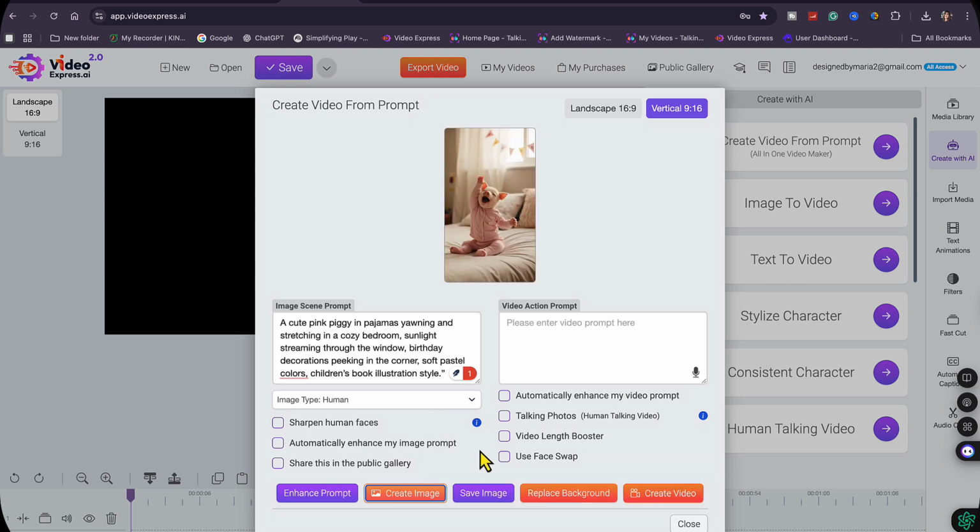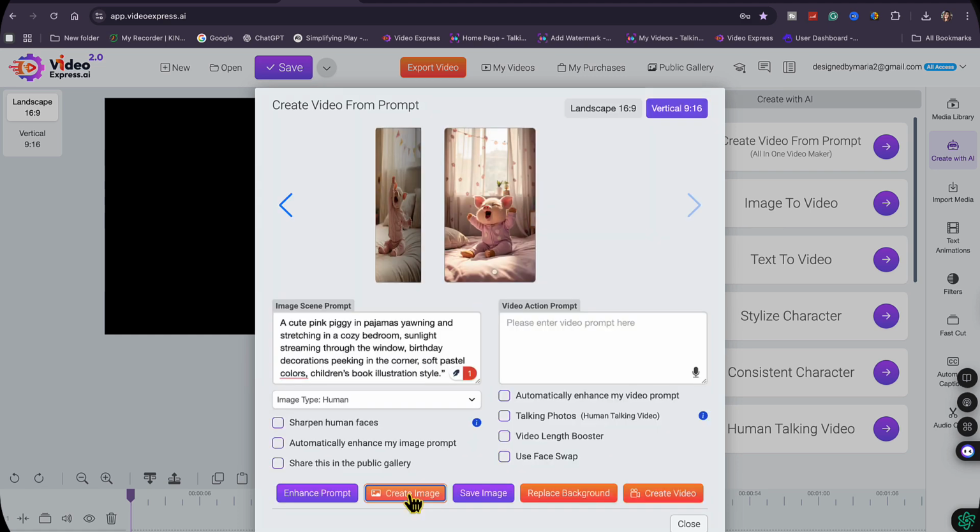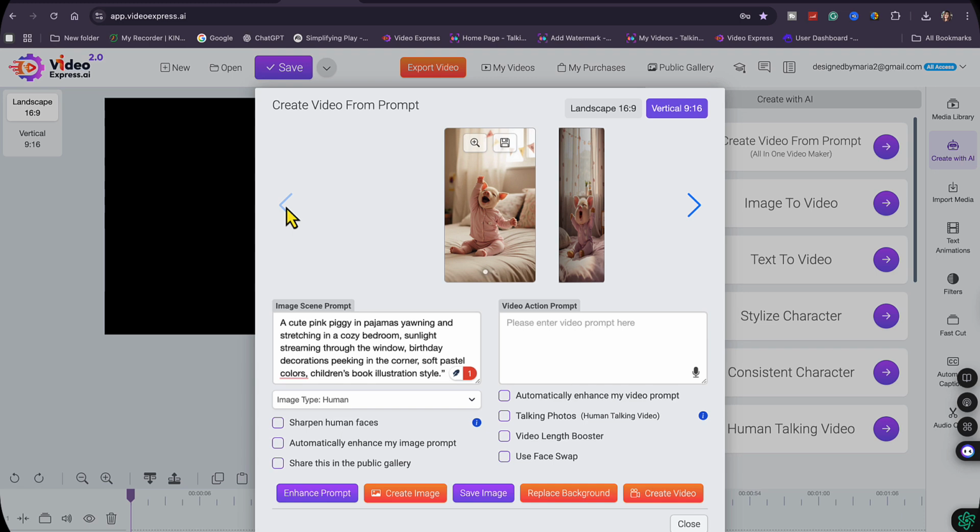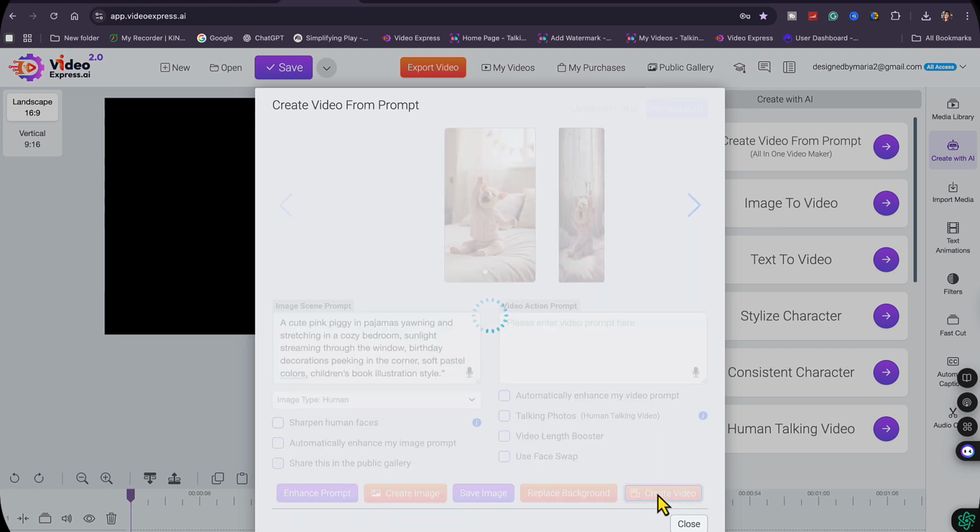All right, there you go. Oh, so cute. A cute piggy in pajamas, yawning and stretching, in a cozy bedroom, with sunlight. I like this, but if you don't like it, you can create another one. Let's try to create another one. All right, there you go. This one or this one. It's up to you guys. I'm gonna choose this one, and I'm going to click create video.